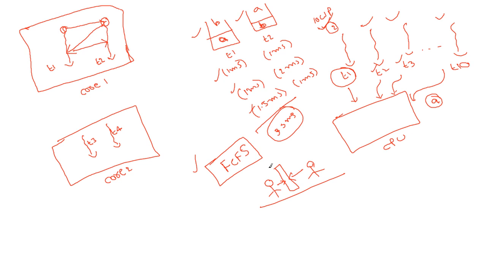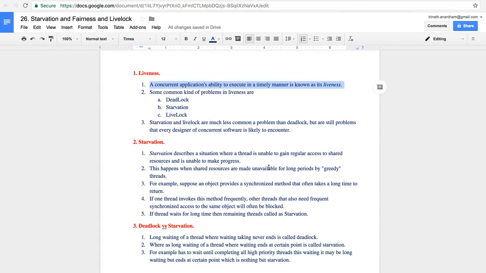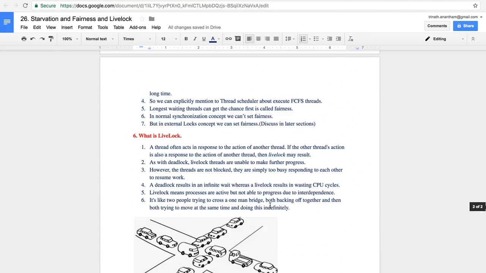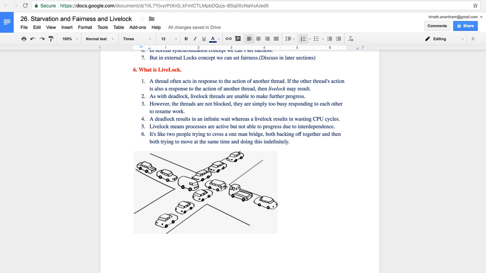Deadlock means the threads are in waiting state for some locks forever. Livelock means the threads are waiting for allocation of time or some resource while in running state only. That is called livelock, along with fairness. A livelock wastes CPU time cycles.